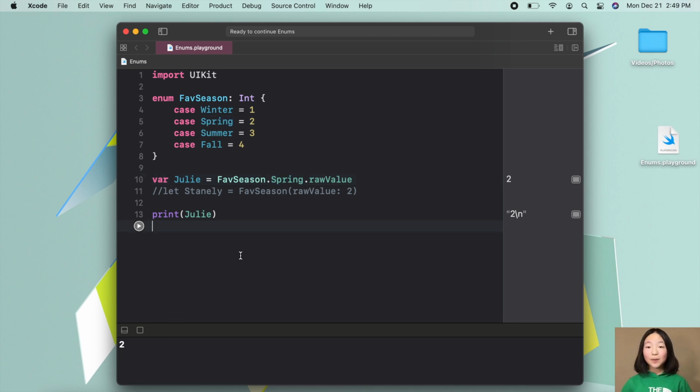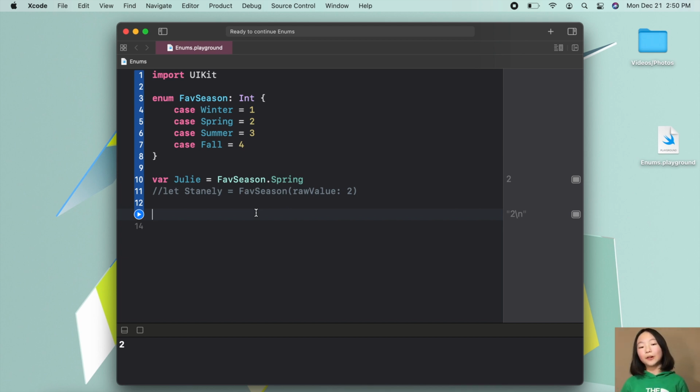Now let's see how we can use switch statements with values that have the data type of an enum. So first of all, I'm going to delete this print statement and also delete this dot raw value. And then let's say that we want to print out something according to what season a person likes best.